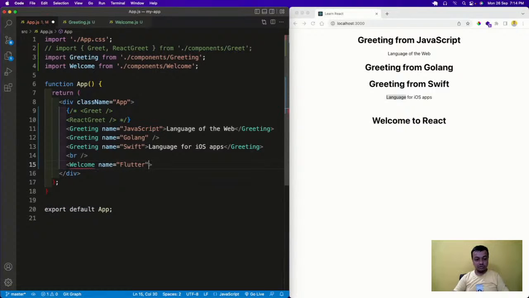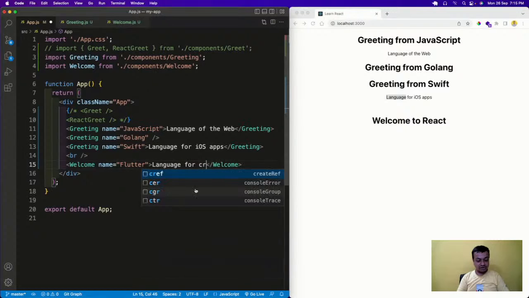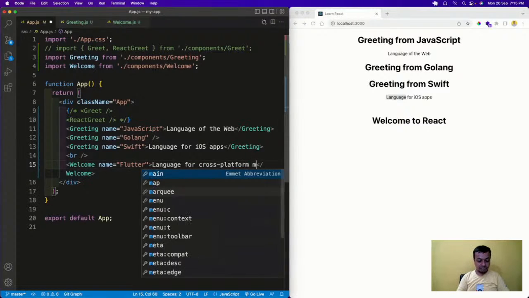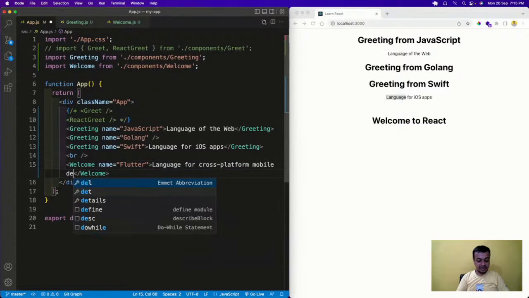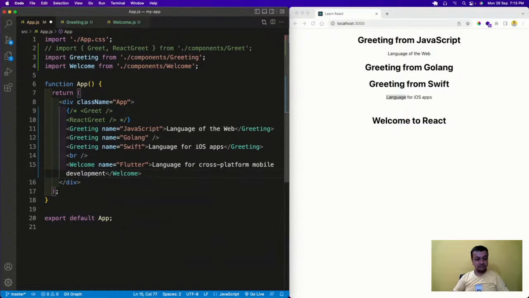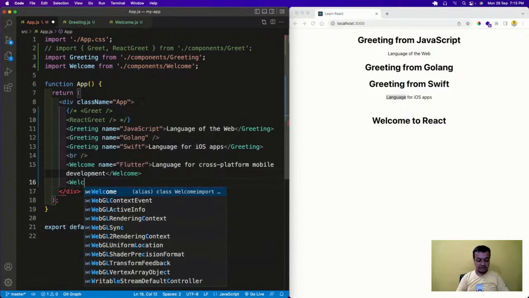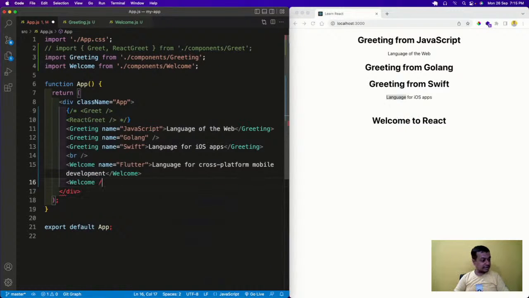So Flutter I'll do, and then this I'll write: language for cross platform mobile development.